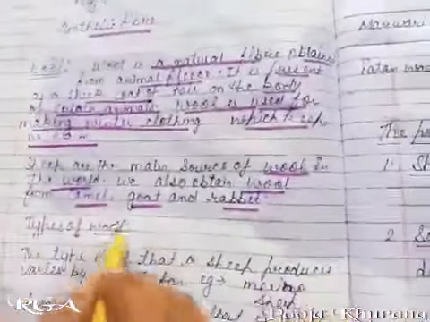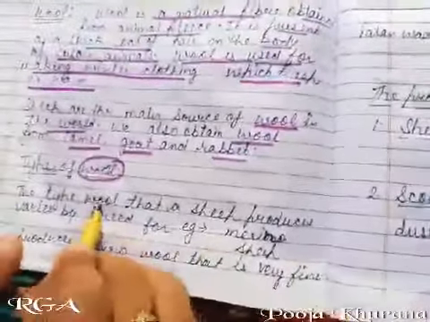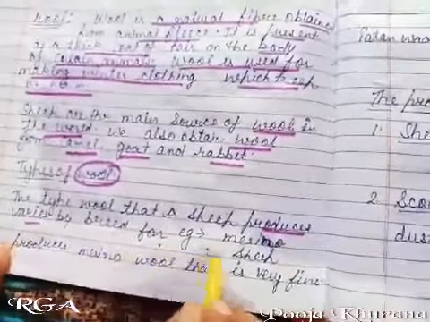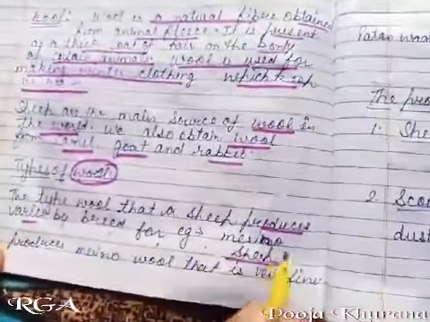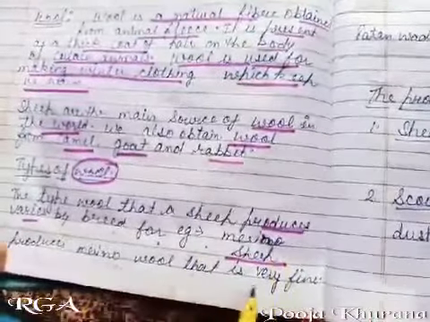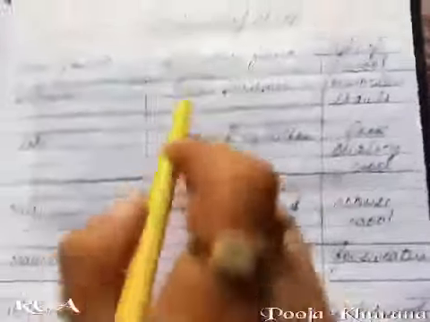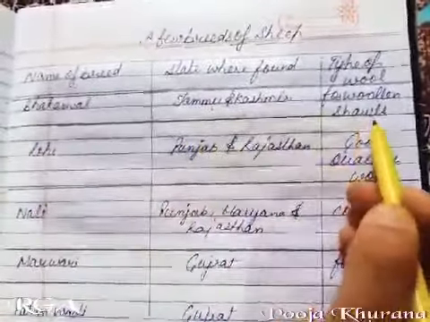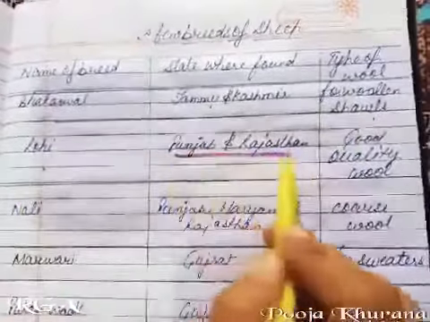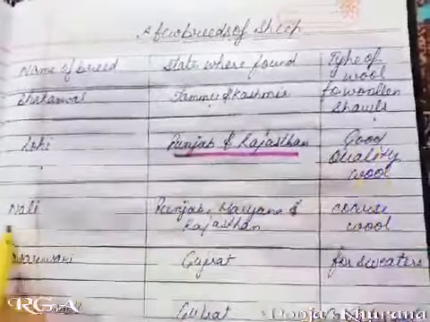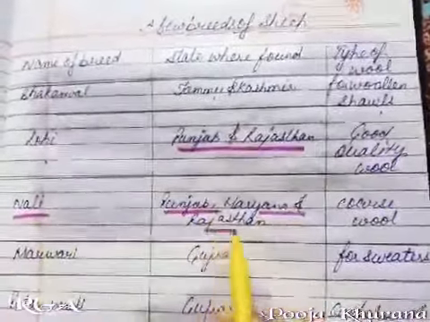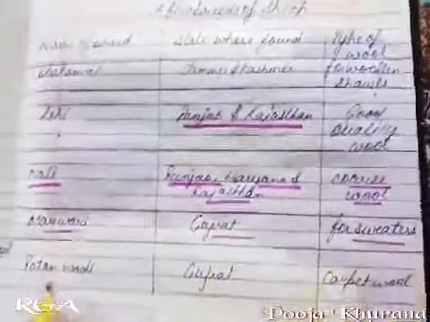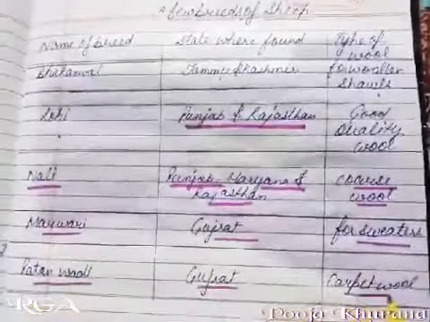And next, types of wool. The type of wool that a sheep produces varies by breed. For example, merino sheep produce merino wool that is very fine. A few breeds of sheep: Bhakarwal, Jammu and Kashmir, for woolen shawls. Loi, Punjab and Rajasthan, good quality wool. Nali, Punjab, Haryana and Rajasthan, coarse wool. Marwadi, Gujarat, for sweaters. Patanwadi, Gujarat, carpet wool.